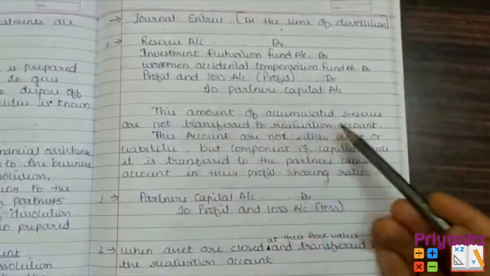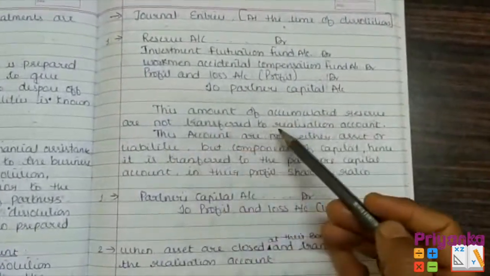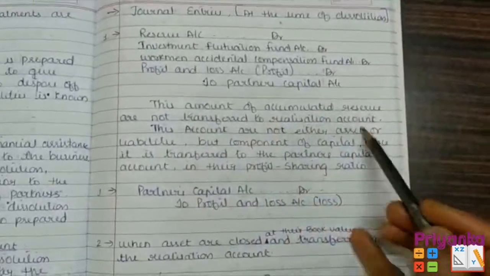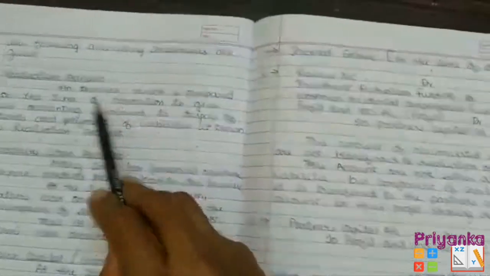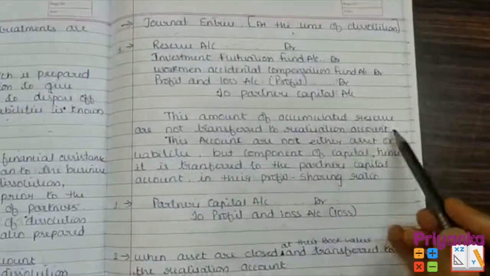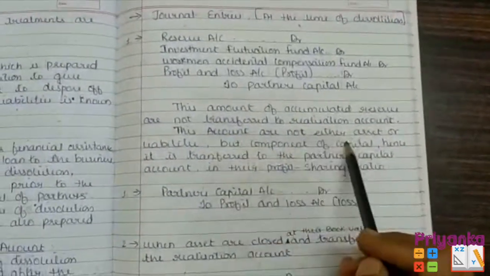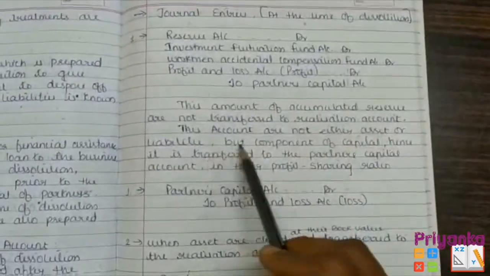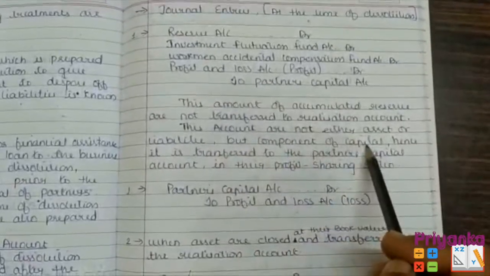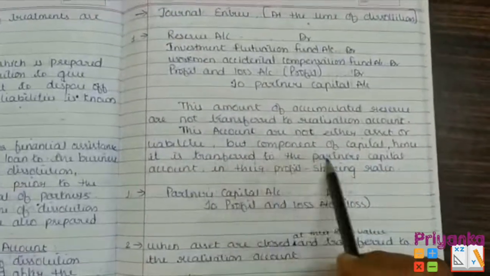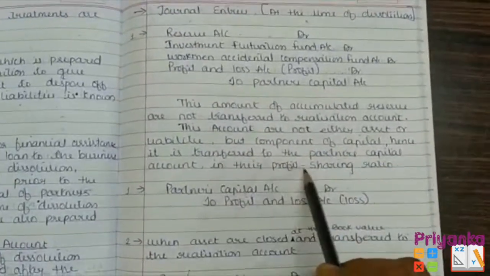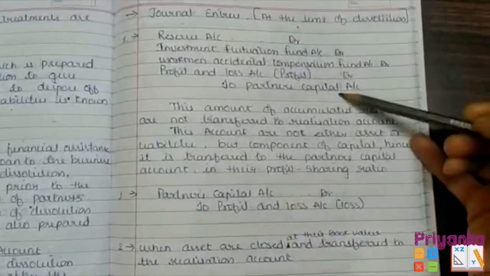Now this amount of accumulated reserve are not transferred to the realization account. Realization यानी कि ये बात कर रहे हैं, ये अकाउंट में ये ट्रांसफर नहीं होता. These accounts are not either asset or a liability but components of the capital. Hence, it is transferred to the partner's capital account in their profit sharing ratio. So this is how they distribute.